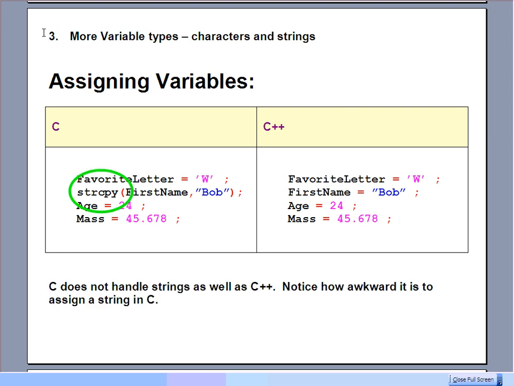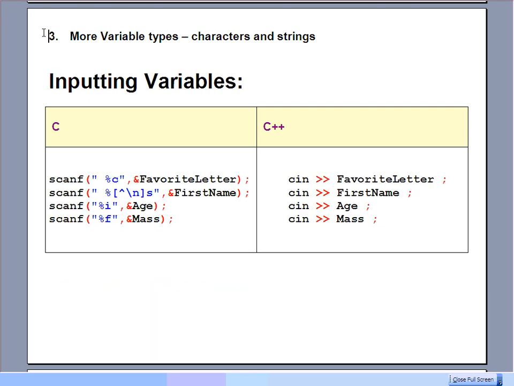Just pointing out again, it is a little bit awkward in C handling strings. It doesn't like to use strings very much, and you have to use this string copy in order to actually store a value into a string variable. If you want to have the user enter values in real time while the program is running, then in C++ it just uses the cin, which is great, and then the double arrows to let the compiler know where that information is going to get stored. And that's the same for characters, strings, integers, and floats.